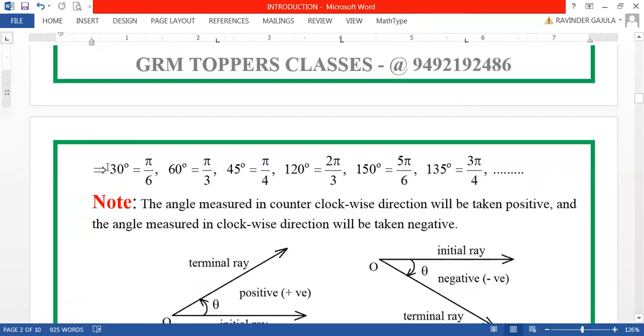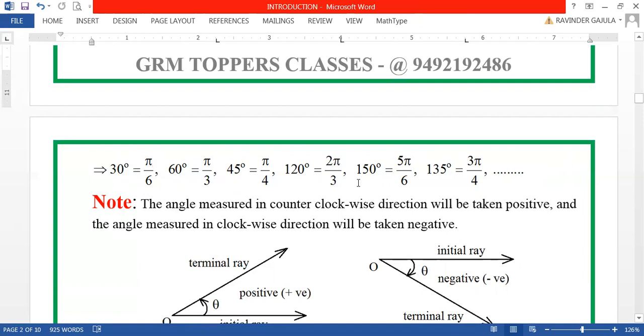Therefore, dear friends, 30 degrees can be taken as pi by 6 because pi is 180 degrees, 180 by 6 is 30 degrees. 60 degrees can be taken as pi by 3 because 180 by 3 is 60 degrees. And 45 degrees equal to pi by 4, because 180 by 4 is 45. 120 degrees, 2 pi by 3. Pi by 3 is 60, so 2 pi by 3 will be 120, double of 60 now.